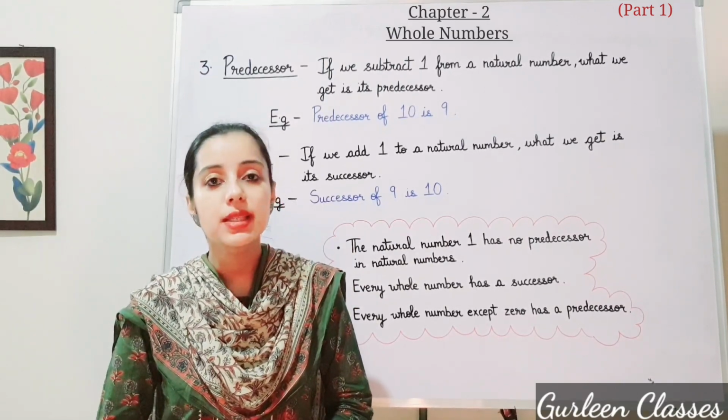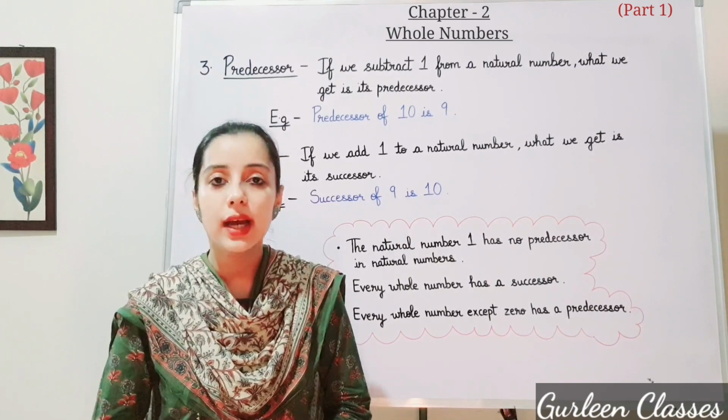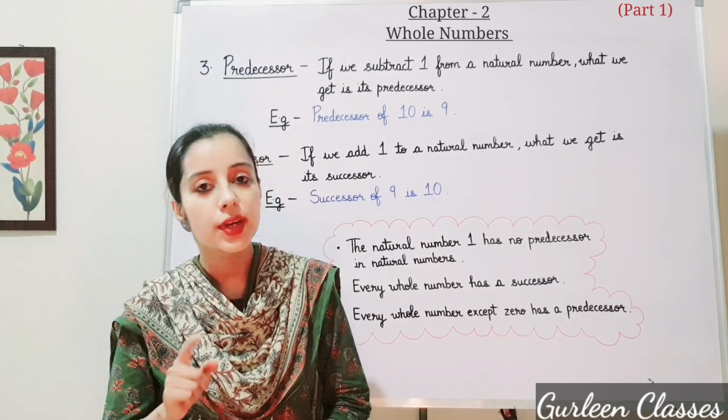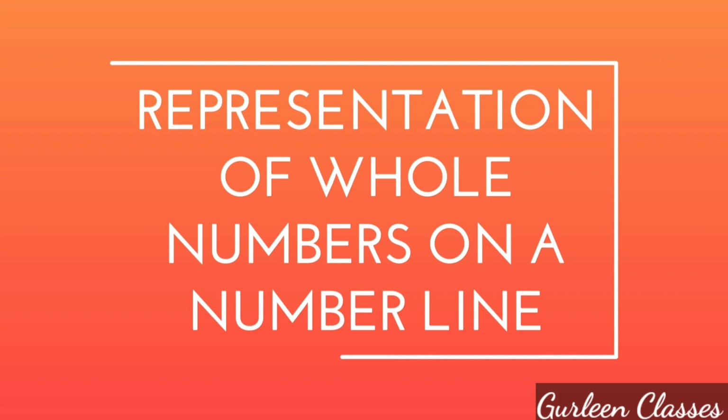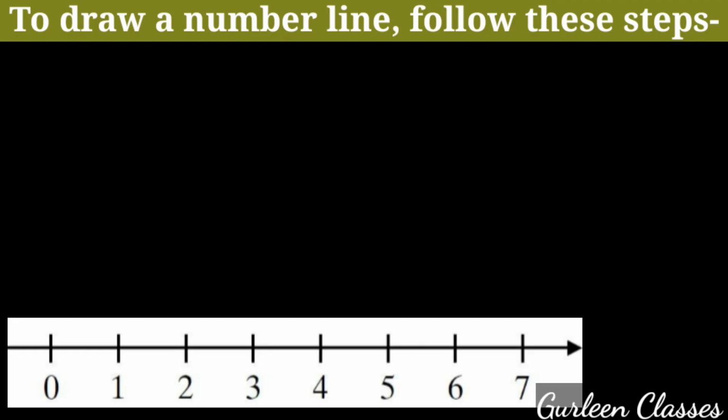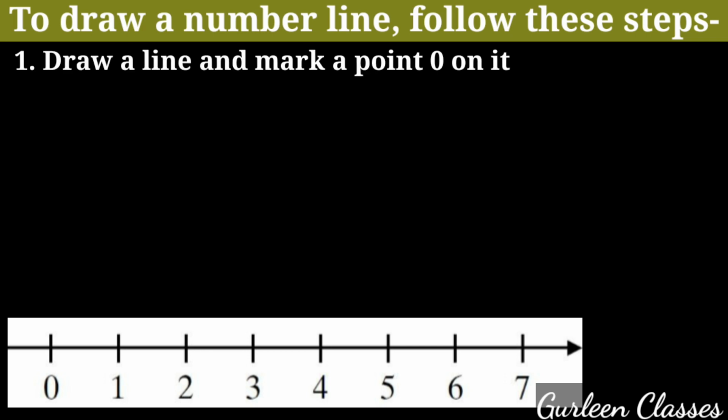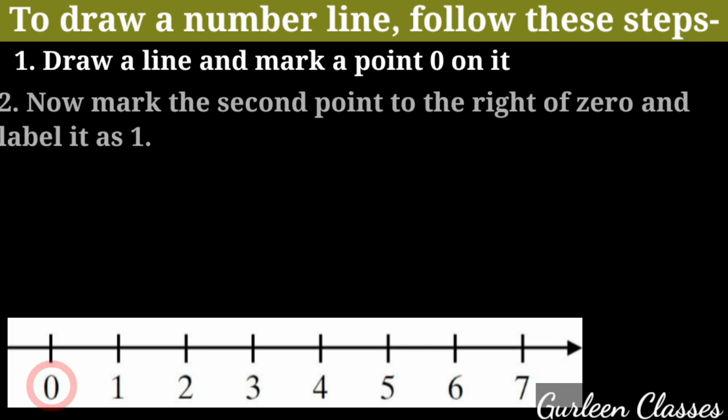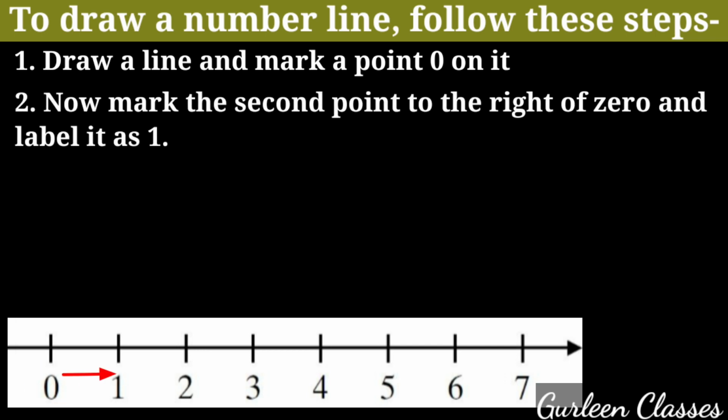Next topic, representation of whole numbers on a number line. So let us do this topic through the screen. So students, to draw a number line, follow these steps. First step, draw a line and mark a point O on it. Second point, now mark the second point to the right of 0 and label it as 1.